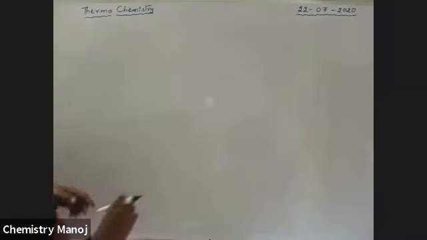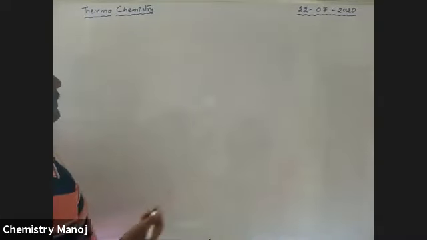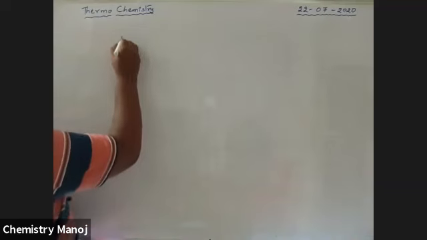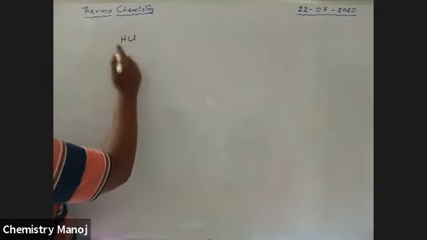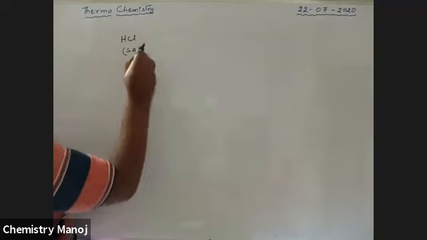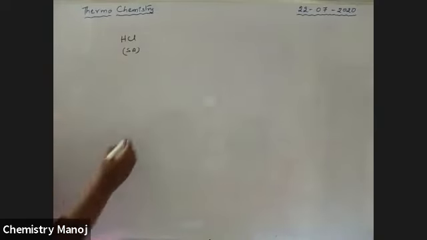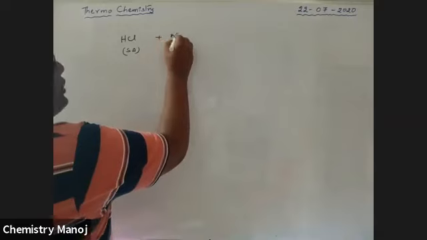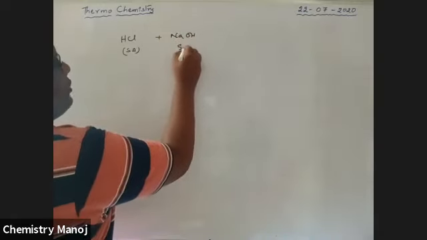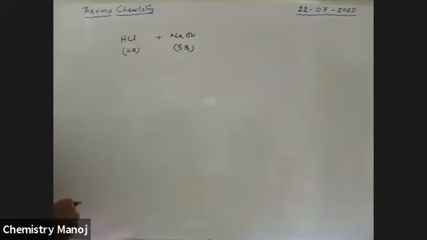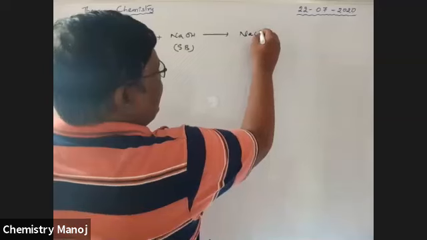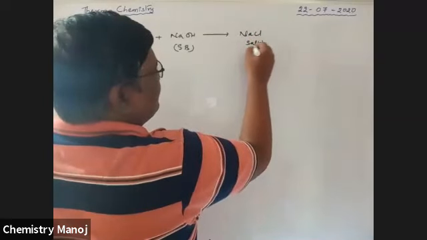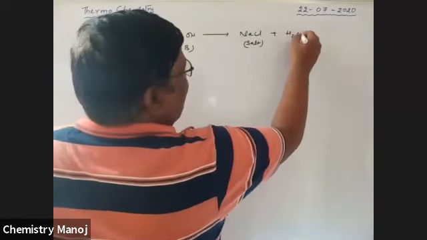See here, I am taking an acid-base reaction. There is HCl, which is treated as a strong acid. Listen carefully, very, very important. And NaOH is a strong base. These two react with each other and give NaCl, salt, plus H2O, water.